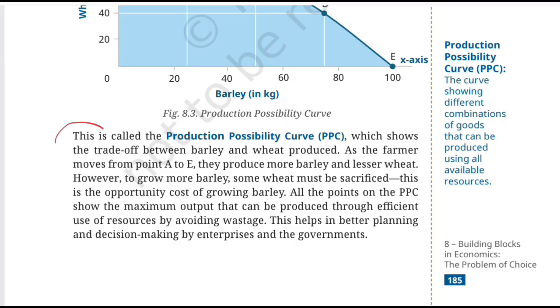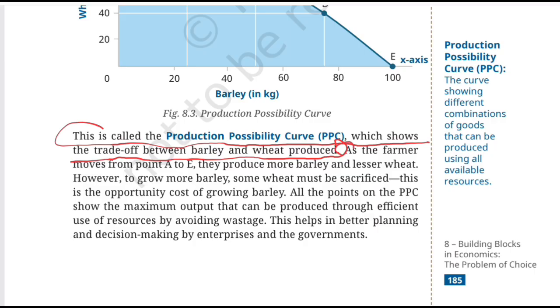Okay, so this is called the production possibility curve, also known as PPC, which shows the trade-off between barley and wheat produced. So now we can define what PPC is in simple words. PPC shows the different maximum combinations of two goods that can be produced with available resources and technology. In the example given, barley and wheat, the curve lets us visually see the trade-off. More barley means less wheat, and more wheat means less barley. So the PPC is basically telling us: you have limited resources, so choose your combinations carefully.